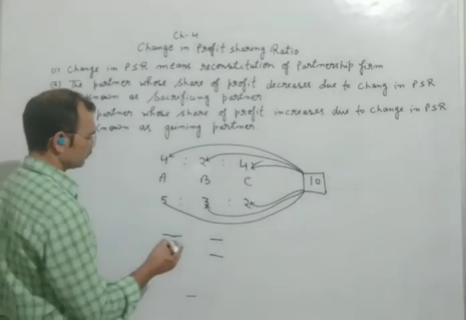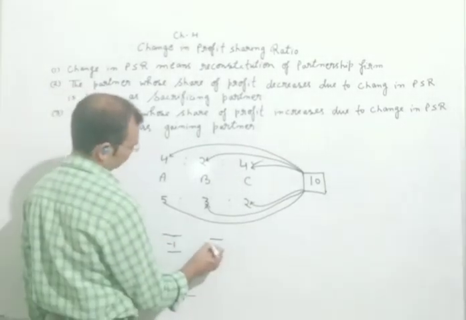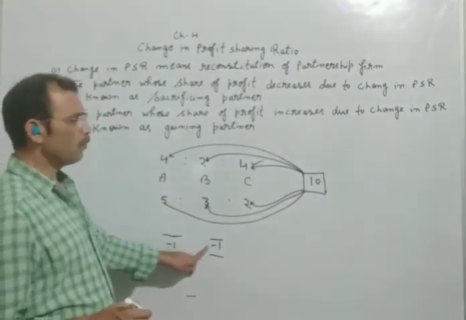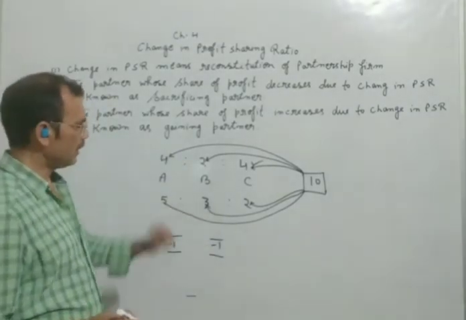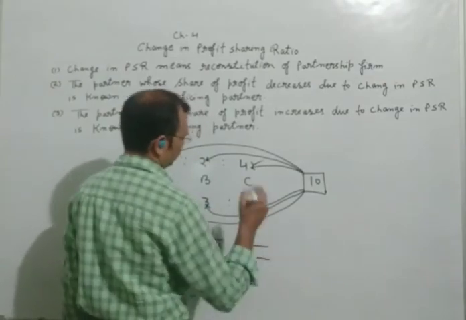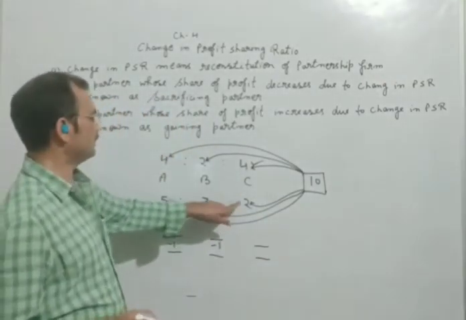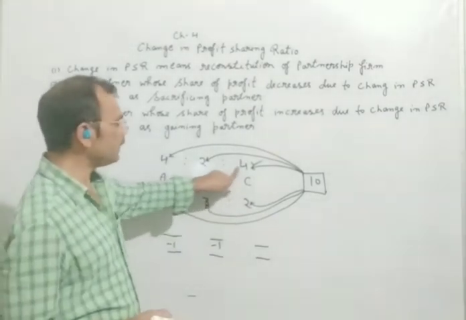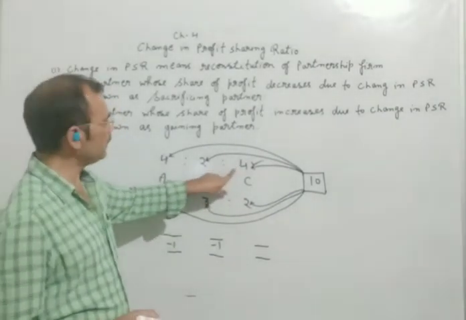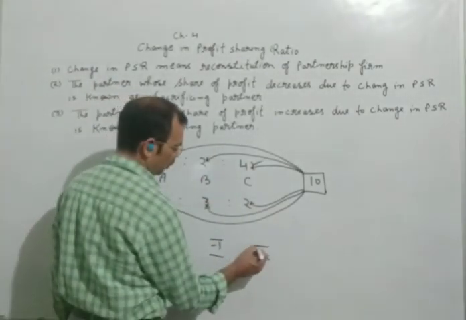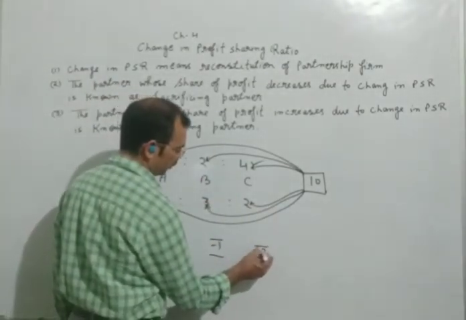It means he will also get 1 rupee less. Now we will see partner C. Earlier C was receiving 2 rupees. Now he will receive 4 rupees. It means he is getting 2 rupees more.